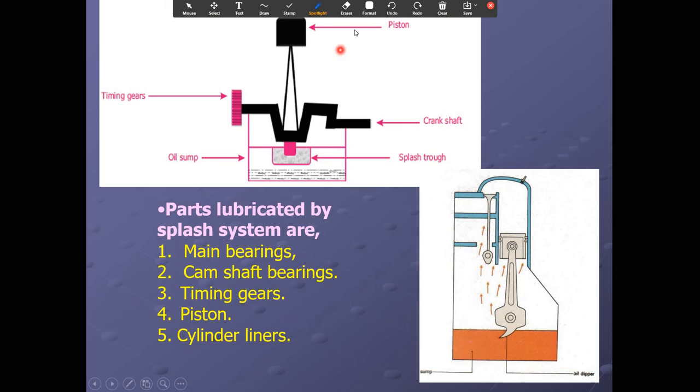Now this is the splash lubrication system. You can see here the pistons. This is the timing gear, oil sump. This is the splash trough. This is the crankshaft. The parts lubricated by the splash system are the main bearings, camshaft. You can see how it is splashing the oil to the upper parts of the engine. Main bearings, camshaft bearings, timing gears, pistons, and cylinder liners.